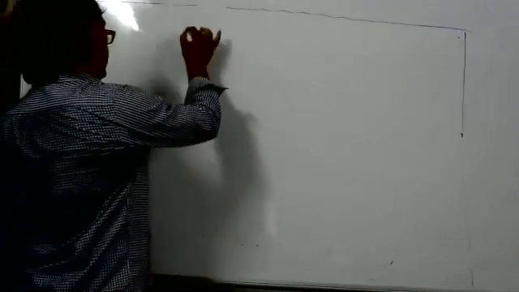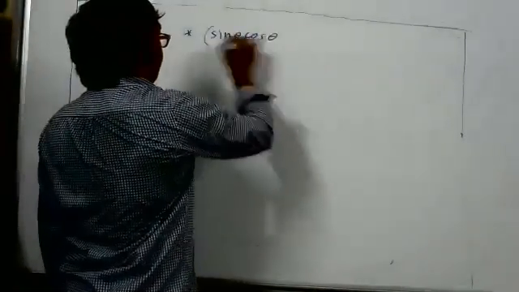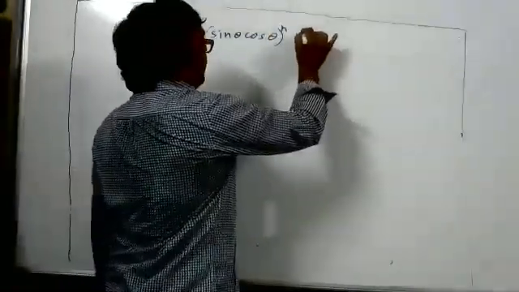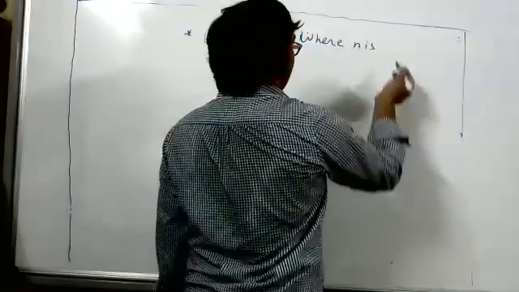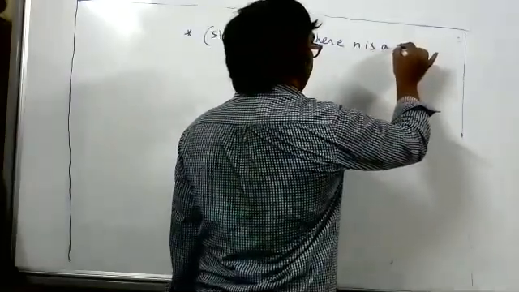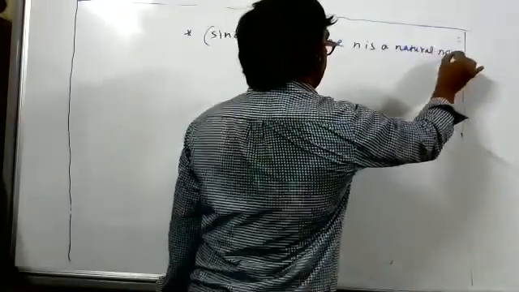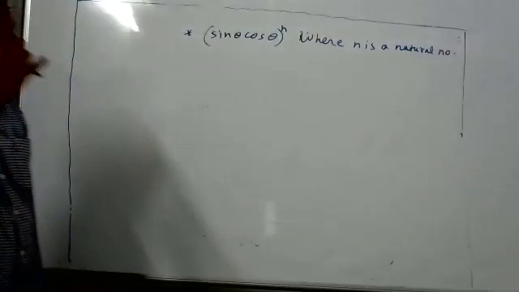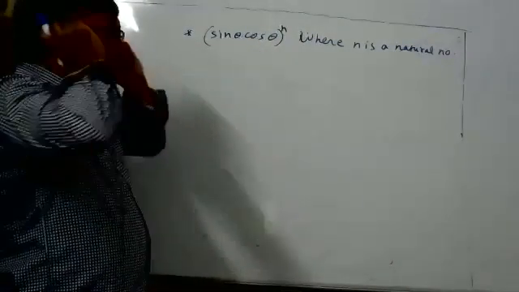Next one is (sin theta cos theta) to the power n. Here n is a natural number. Sin theta into cos theta to the power n. What is the maximum and minimum value? How will we deal with this?